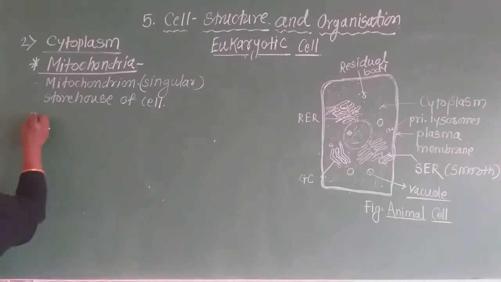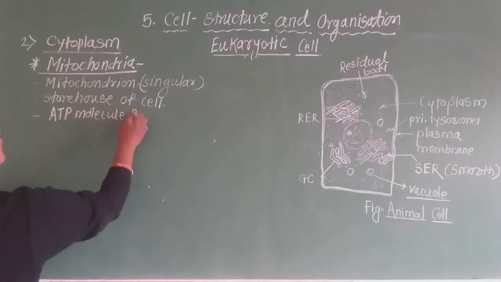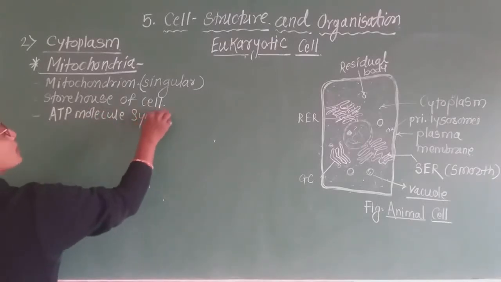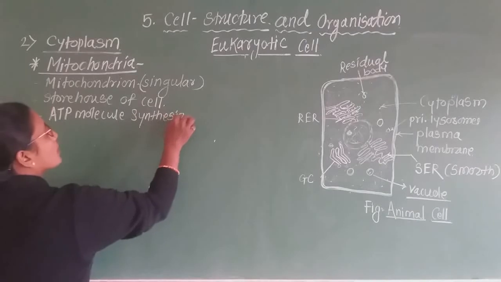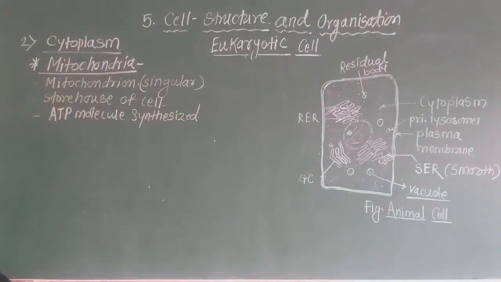Because inside the mitochondria, ATP molecules are synthesized.